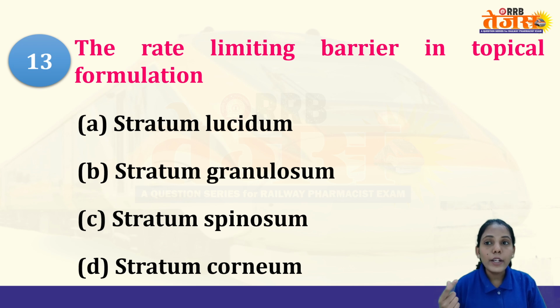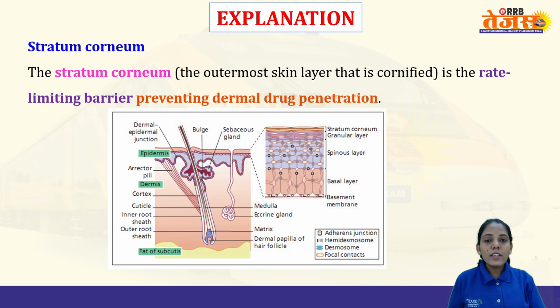It will govern what molecules are going inside and coming outside. Whenever we are preparing any topical formulation, we have to take into consideration how this stratum corneum will allow our molecule to pass into the blood circulation. So these are different layers. Here, if you see, this is your epidermis layer, right?